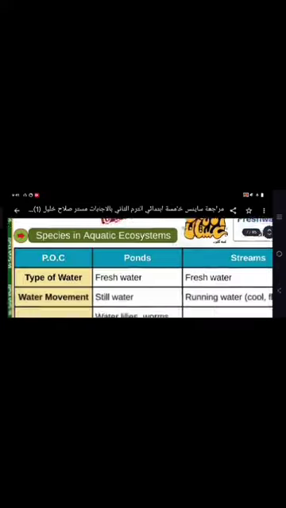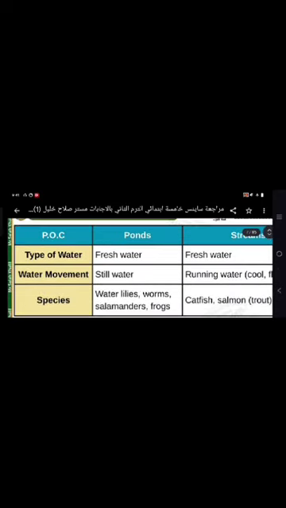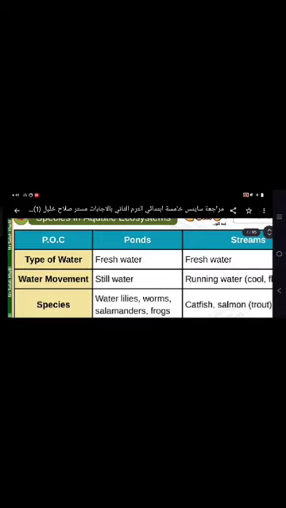Okay, let's pass forward to species in aquatic ecosystems. Here we have a comparison between ponds, streams, oceans, and seas. This is like a big comparative table. Type of water: the pond is fresh water, the stream is fresh water, oceans and seas are salt water.